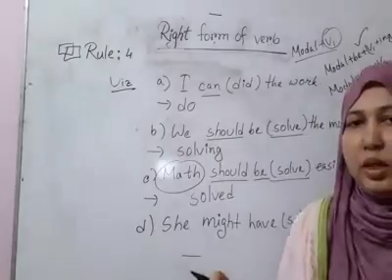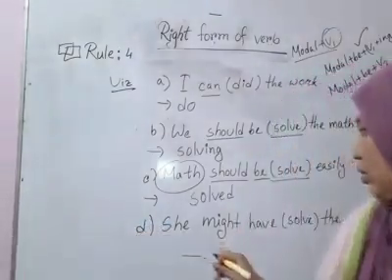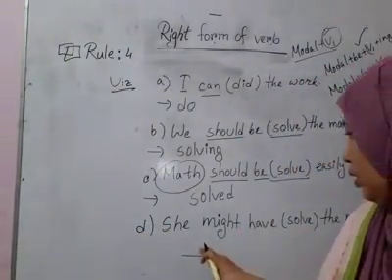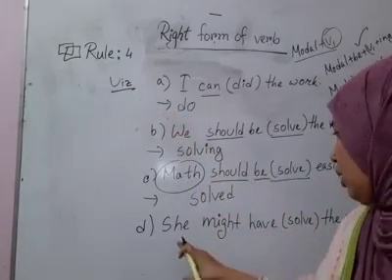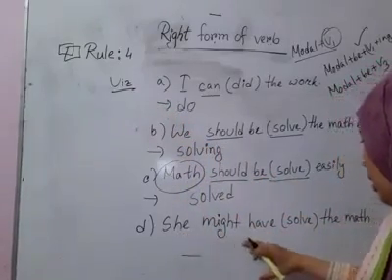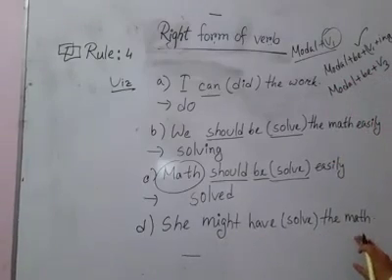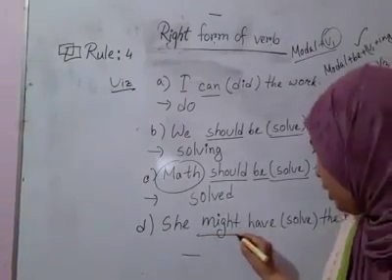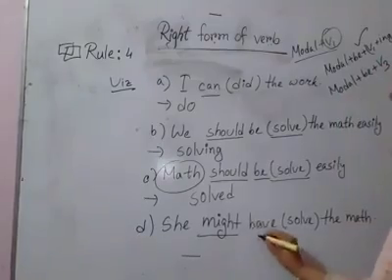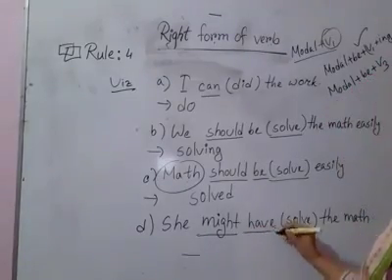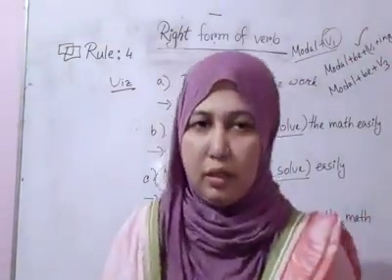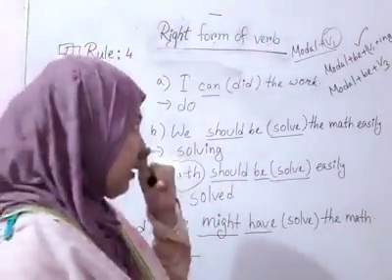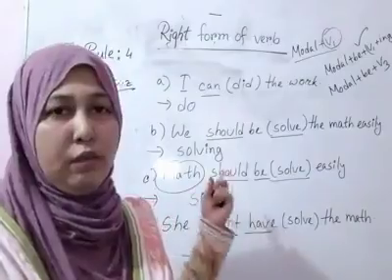So dear students, I think you can get this. So next one, you see the last rule related to modal auxiliaries. She might have solved the math. So you see might is a modal, and then we find have here, then we find solve. That means one verb is here. So can you remember the last rule of modal?